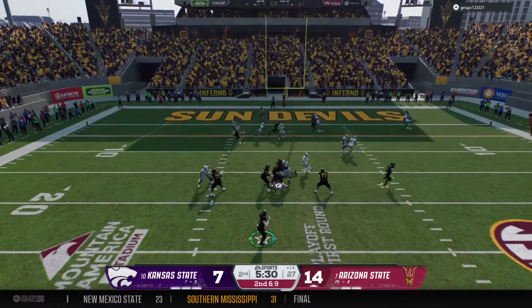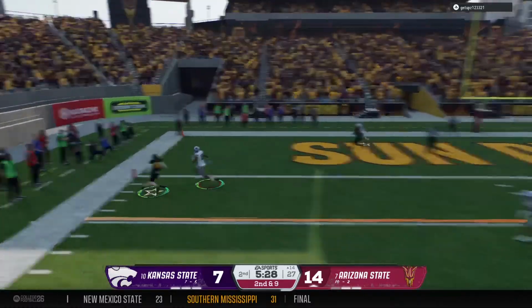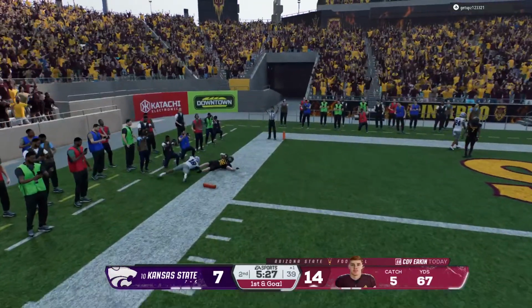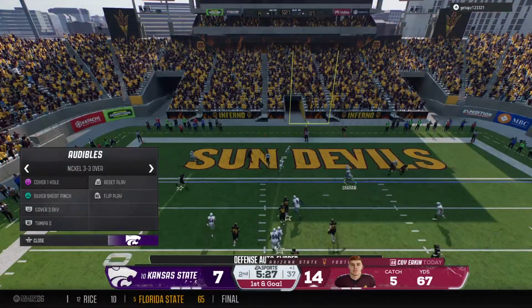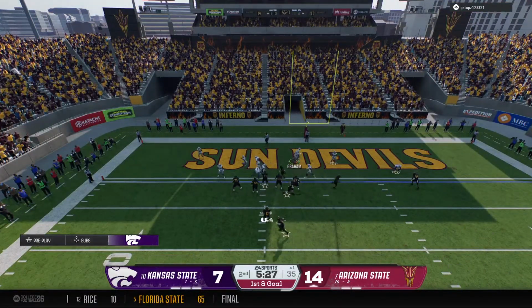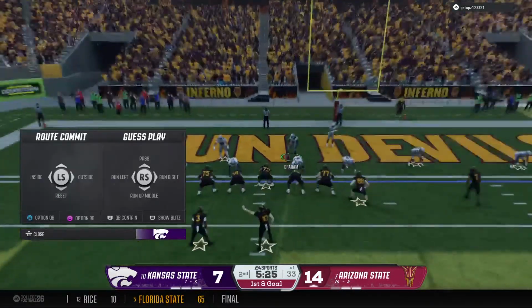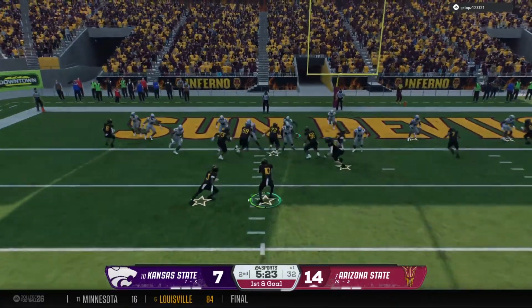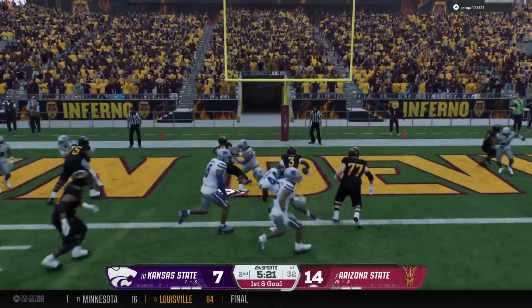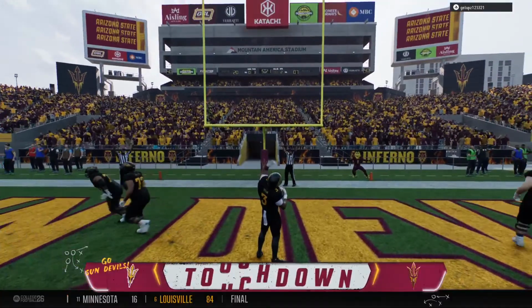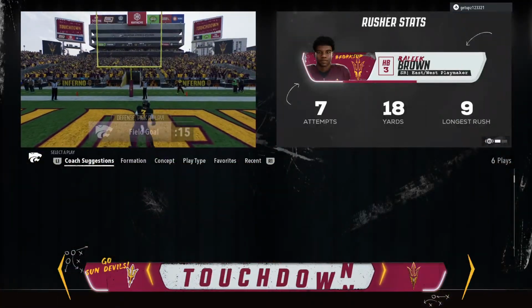Off the play fake. Looking to throw the football. Makes the catch. Can he get in? And he's run out after a big gain. The offense has been set up for a first down and goal. They'll try to run it in on first and goal. And he muscles into the end zone. Touchdown, Arizona State.